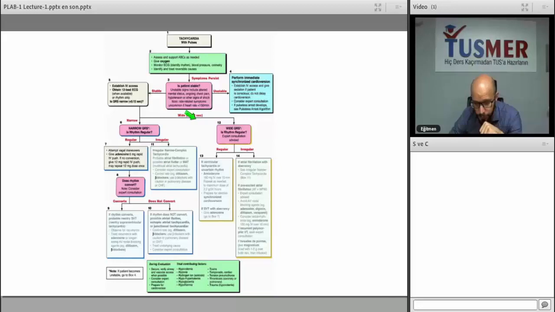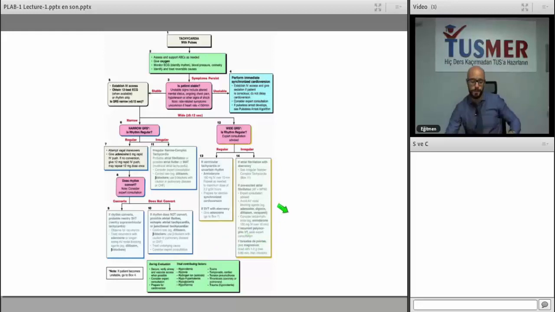Then, of course, we will have a wide one. If it's wide, we're going to see again if it's irregular or not. Notice this: atrial fibrillation with aberrancy is not important for you. This is something you should not know, guys. Only in this topic, know this. Torsade de pointes, okay? Torsade de pointes is something you should know.